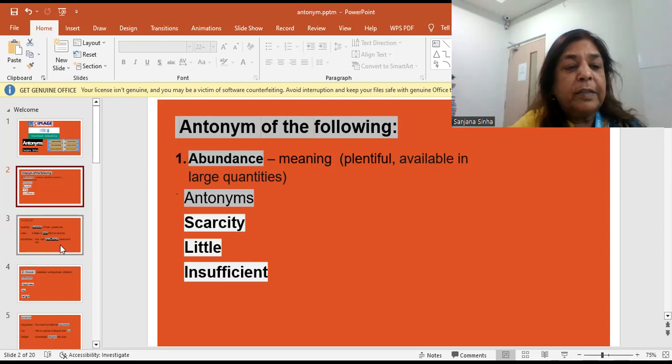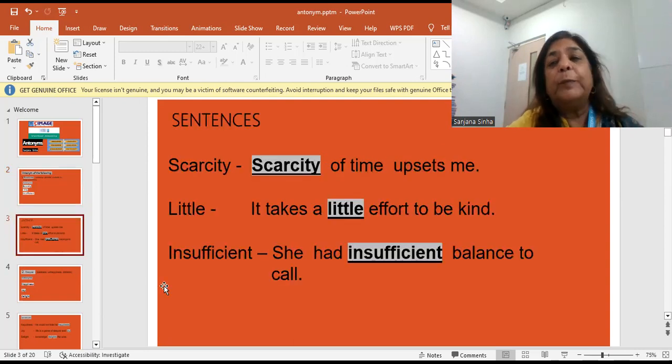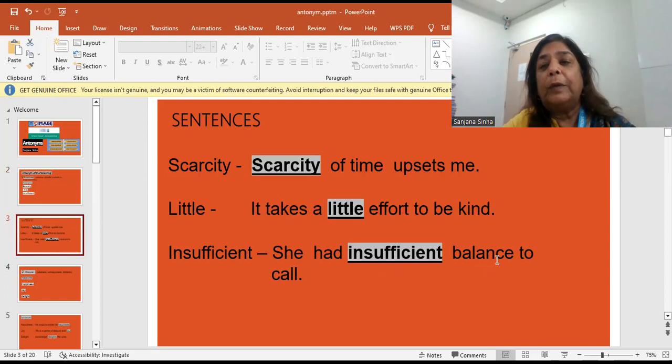Now let us look at some sentences. The most important is the words, and the usage is equally important. मतलब कैसे उसको use करेंगे ये भी important है. So the first word is scarcity, कमी. Scarcity of time upsets me. मतलब समय की जो कमी हो जाती है तो वो upset करती है.